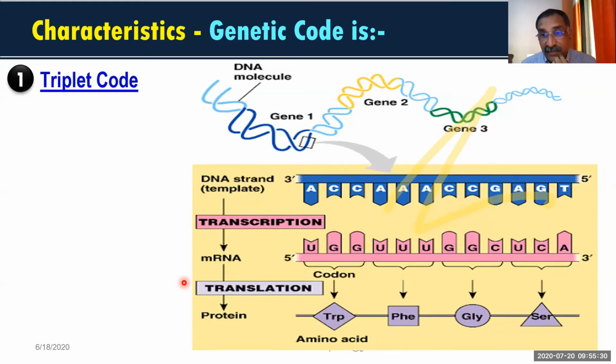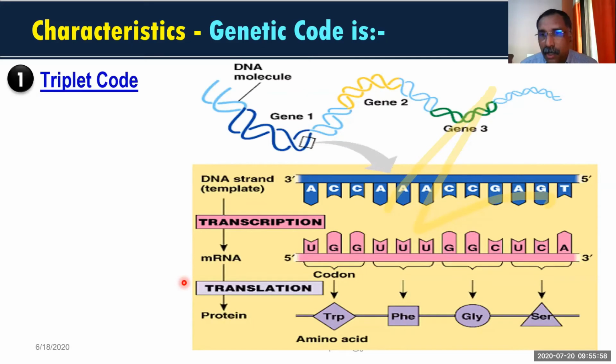How much will it come? 256. How many amino acids do you have? Only 20. So if we consider 256 codons, it becomes more complicated.